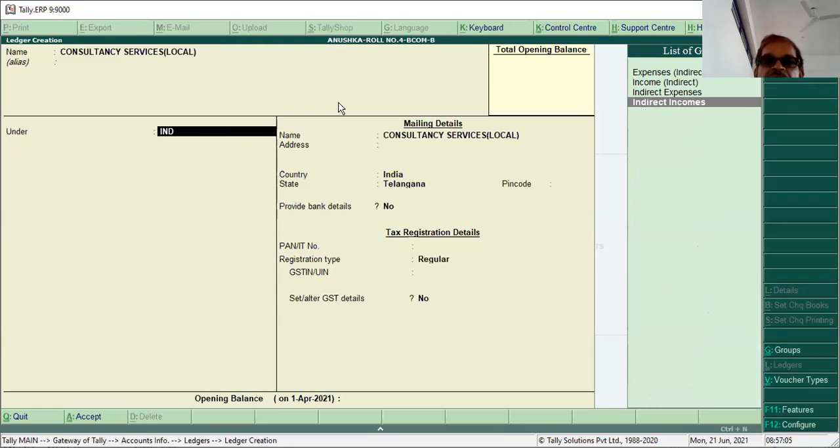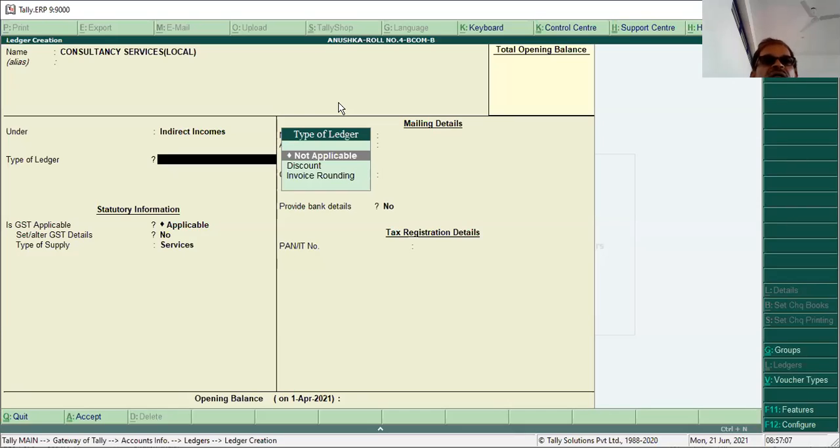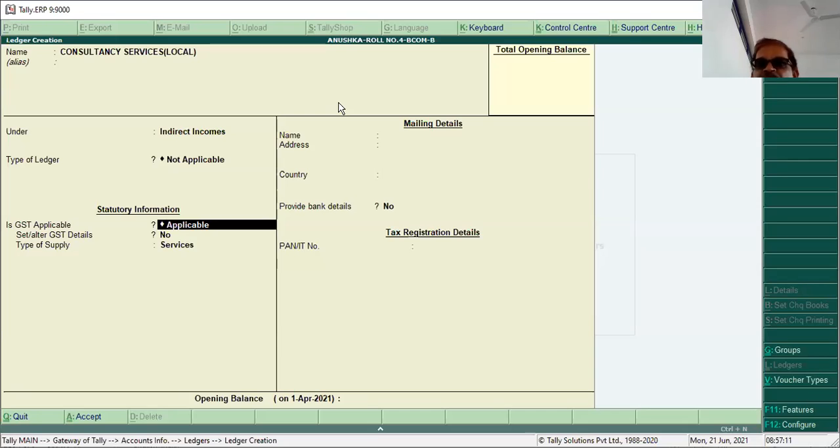So select indirect income. The type of ledger is not applicable. GST applicable: applicable. Set alter GST details, say no, because we don't set the GST rate there. Next, type of supply: services. Okay, Control plus A. Enter, enter.